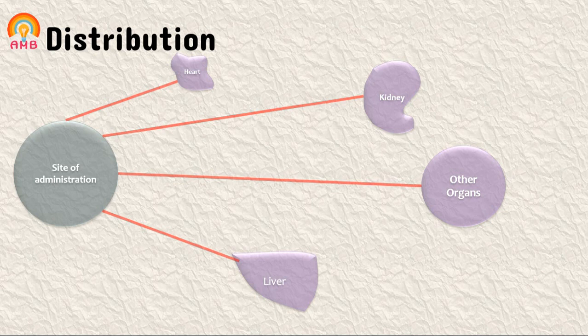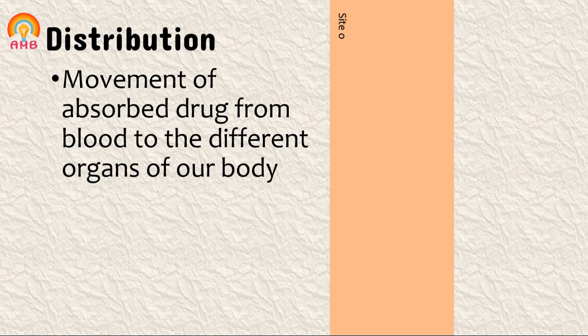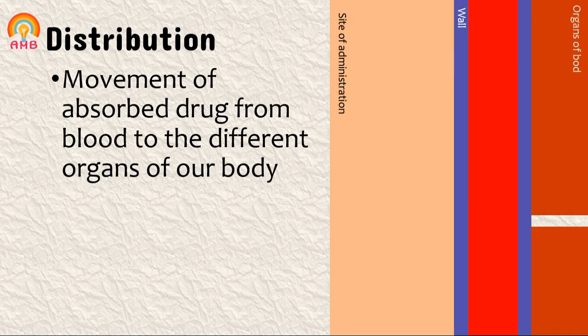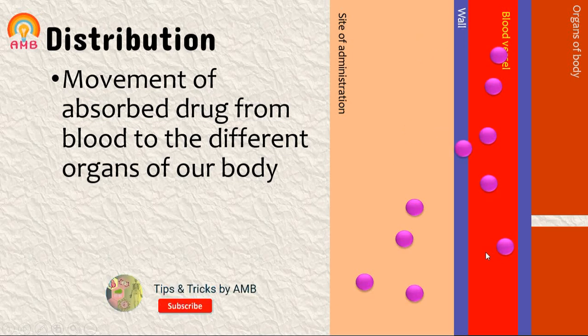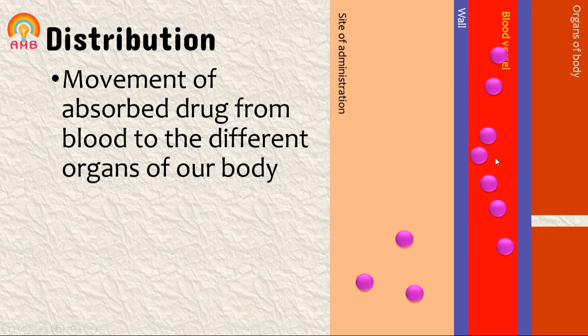Once the drug enters the bloodstream, it should reach different organs of our body. This movement of absorbed drug from blood, that is systemic circulation, to the different organs of our body is called distribution of drugs. Distribution process starts with escape of drug from the walls of site of administration and ends with the penetration or entry of drug into the tissue or organs.